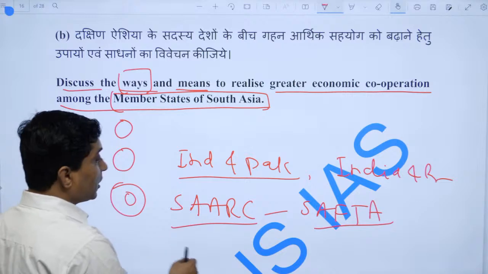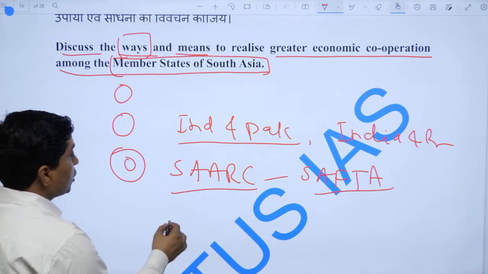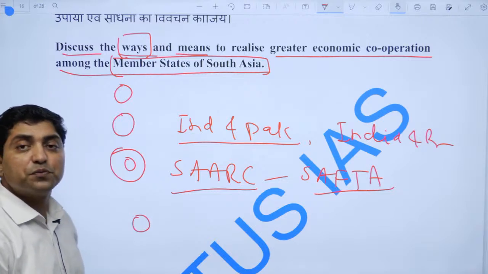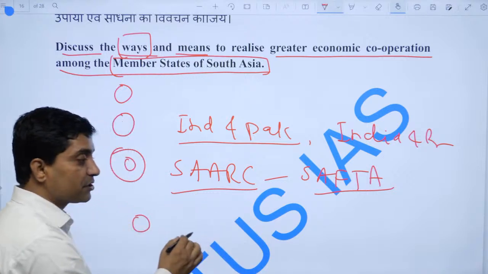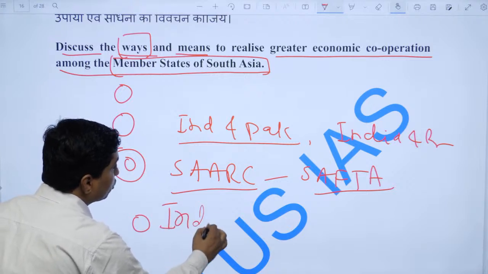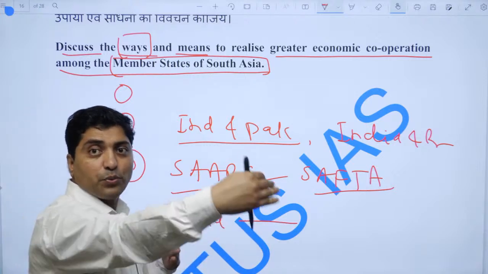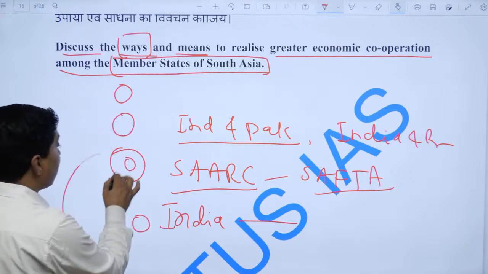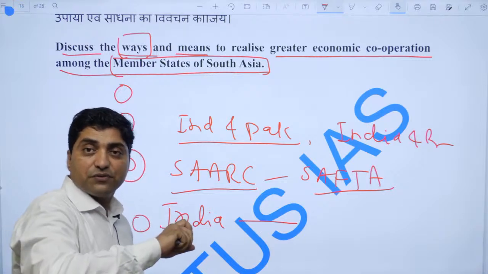What are the means? Means are how we can achieve greater economic cooperation. The first means I would talk about is that South Asian members should give free transit among themselves. For example, if India's goods want to go to Afghanistan, but Pakistan does not give free transit, India has to go first through Iran and then come to Afghanistan.